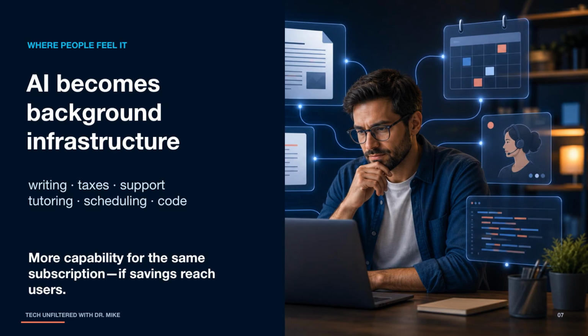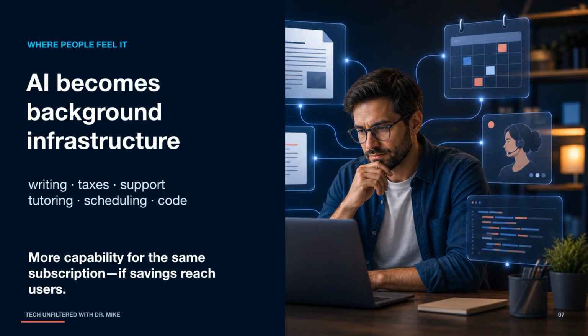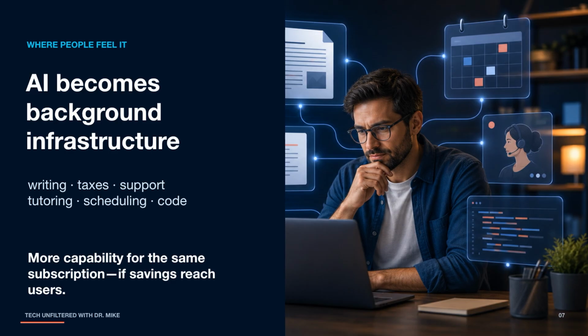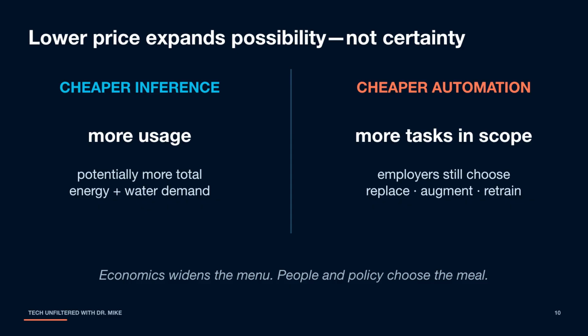The genuinely positive possibility is wider access. Small businesses, schools, nonprofits, and individuals can afford useful automation that was too expensive not long ago. AI can move from a premium feature to background infrastructure. There is also a labor question. This next point is inference, not a confirmed result of the release. Cheaper automation makes a larger number of routine knowledge tasks economical to automate. That may increase pressure on some entry-level work, but price does not decide the outcome by itself. Employers still choose whether to replace a task, support an employee, provide training, and require a human decision.